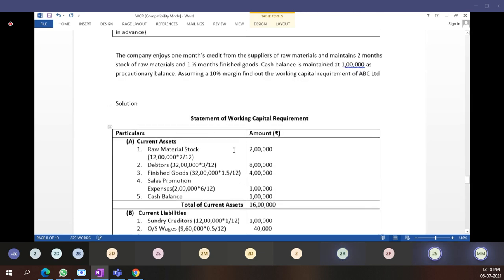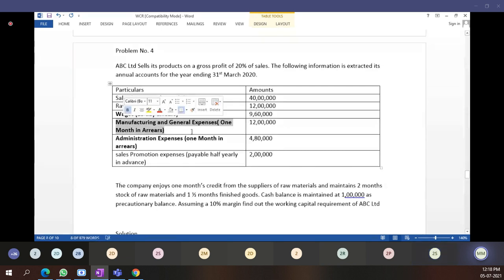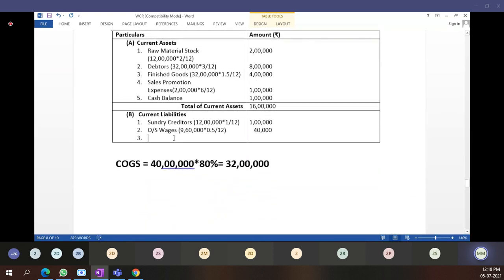Then third point, outstanding wages we have seen. There are outstanding manufacturing expenses and general expenses also. 1 month arrear means outstanding. You have to give it, you have not paid it at the end of 31st March, so there is outstanding. In the balance sheet it shows outstanding manufacturing expenses. Again I will write here outstanding manufacturing general expenses.